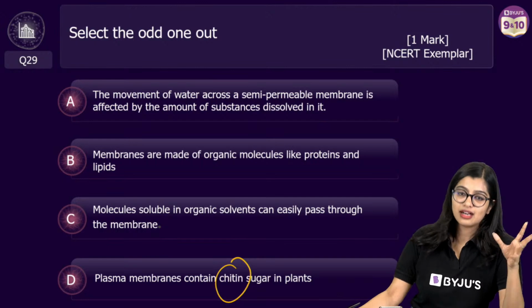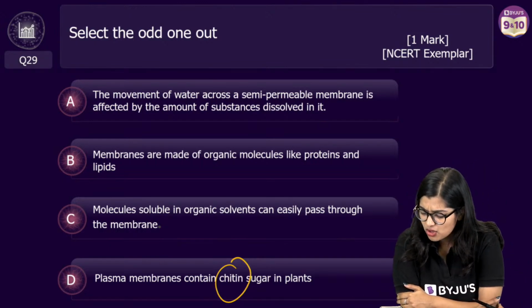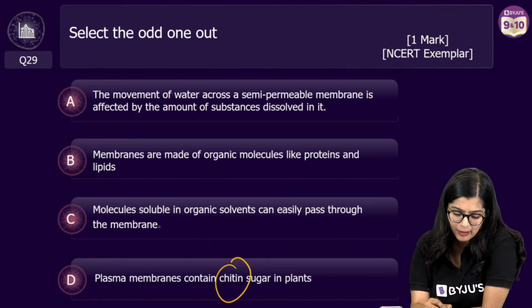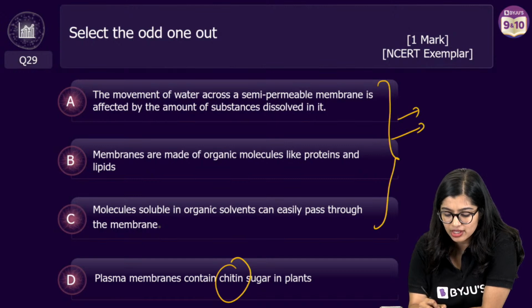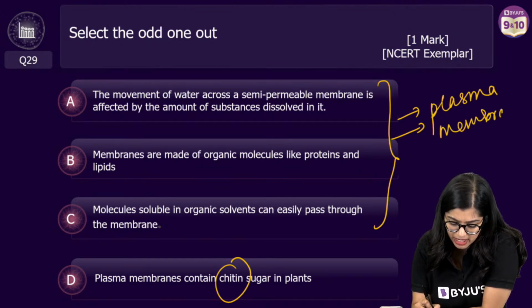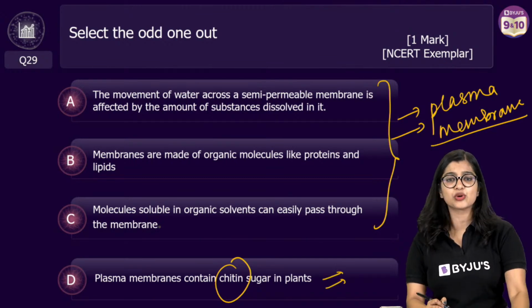I have leaked a little bit, but I can see a lot of confusion between A, B and C. Now this is very simple. A, B and C are all talking to you about plasma membrane, or they're talking about membranes. But here they're saying that it is made up of chitin sugar in plants.